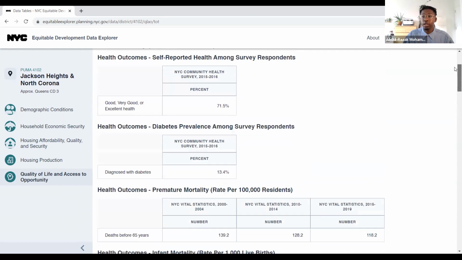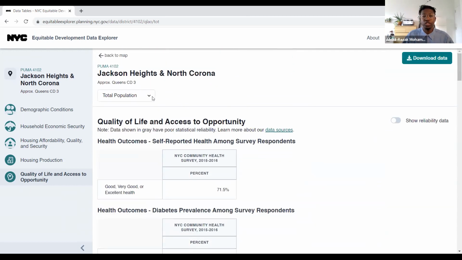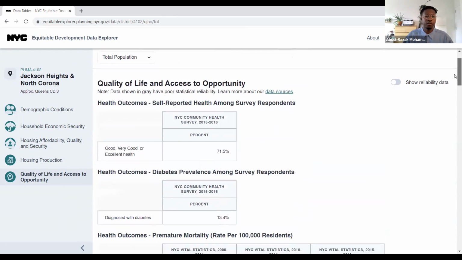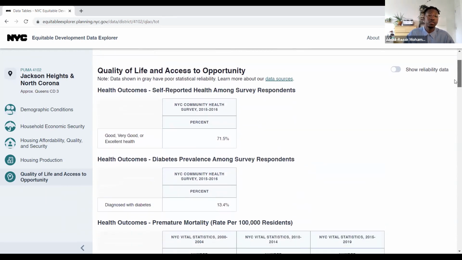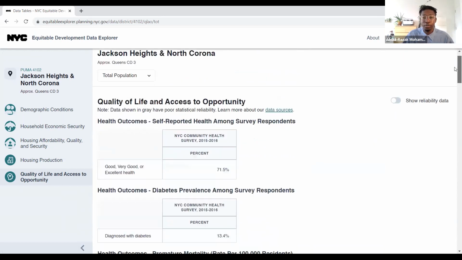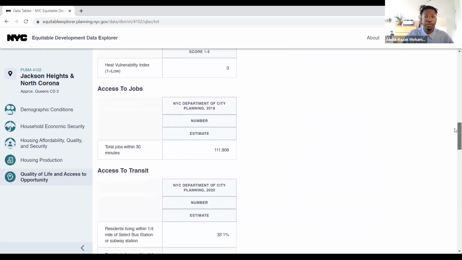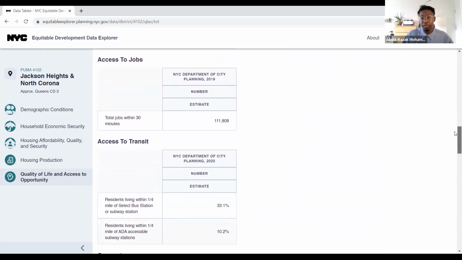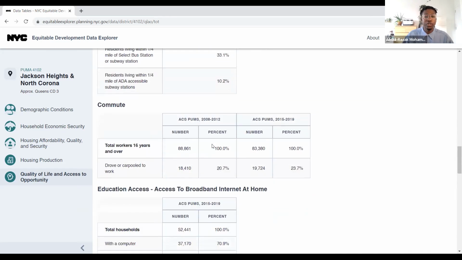All of this information gets us back to being able to look at this broken down by race again. So if we are looking at a lot of this information and we're interested in the access that folks have to different resources, we may look first at the total population to see how many folks are able to access their jobs nearby. We can see that a large number, about 111,000 folks, are able to reach their jobs within 30 minutes in the total population. We can also see that about 23.7% of folks are able to drive or carpool to work.